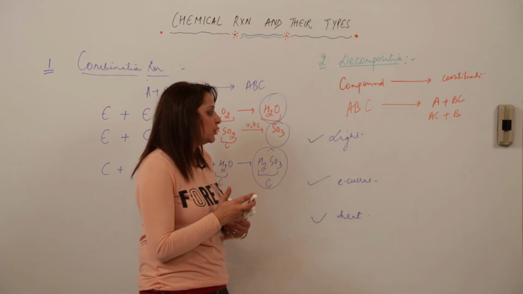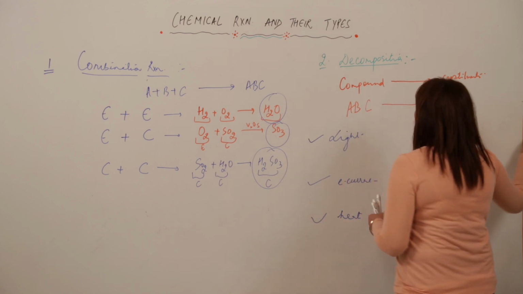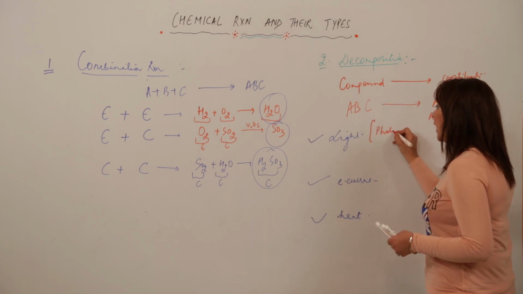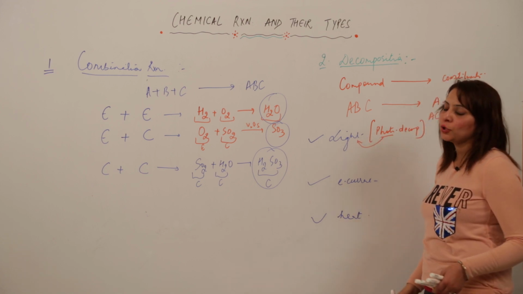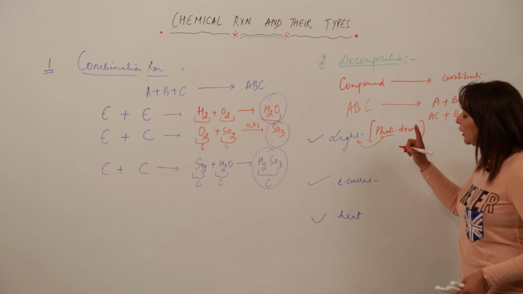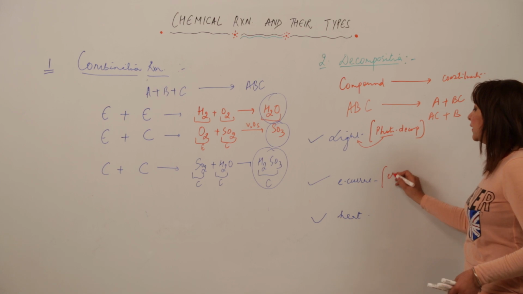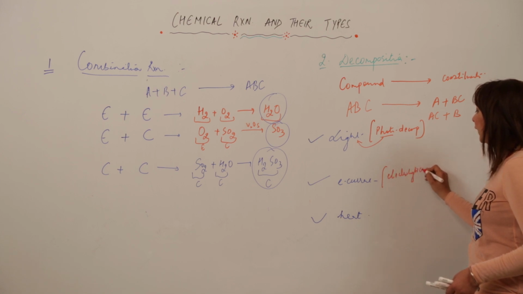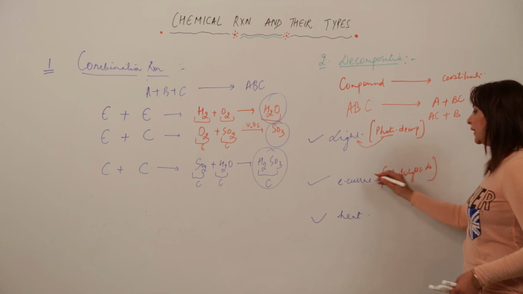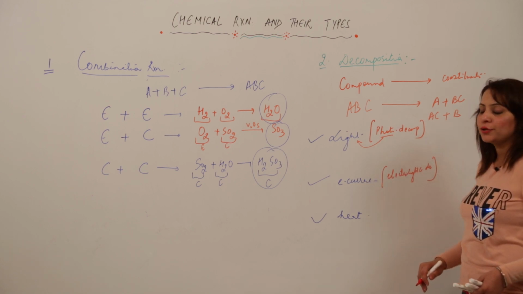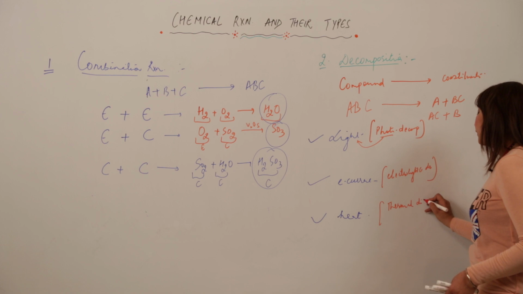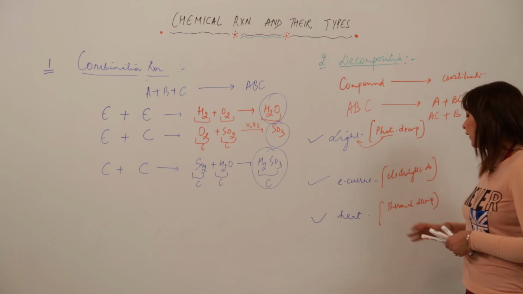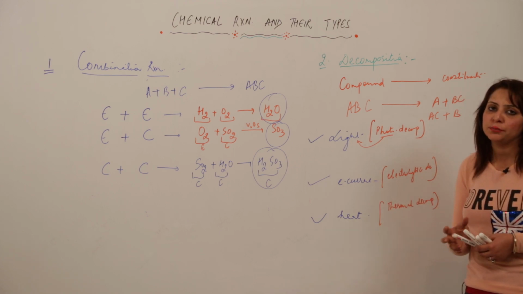Whenever decomposition occurs due to light, we call it photo decomposition. Photo means light, and again the reactant gets split up into its constituents. If the decomposition occurs due to electric current, it is called electrolytic decomposition. That means electric current is passed, and the substance gets decomposed into its constituents. And if it occurs due to heat, it is called thermal decomposition. It can also be called dissociation, or thermodecomposition.